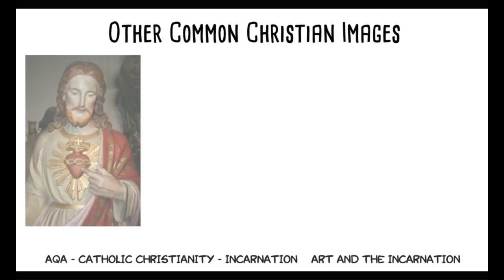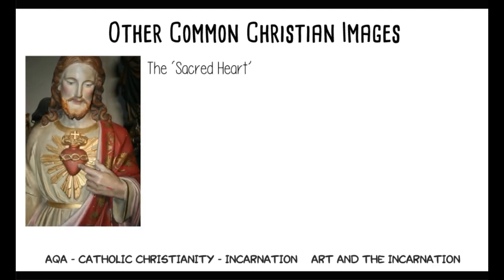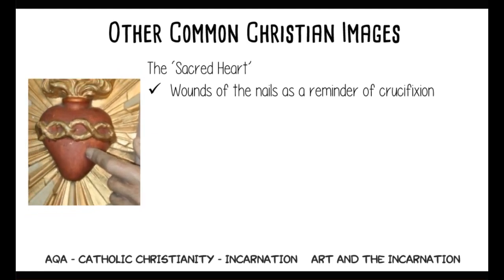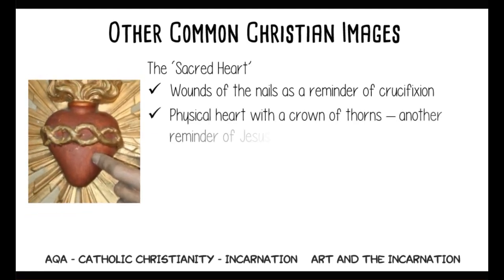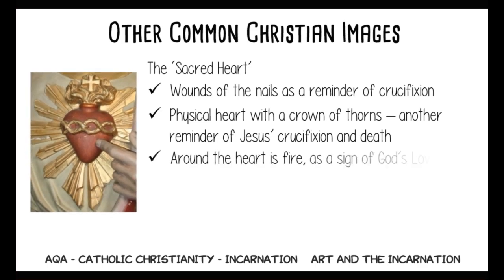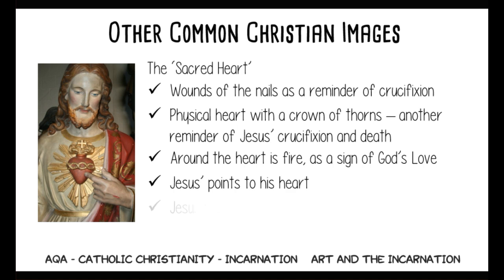The Sacred Heart is an image of Jesus which normally consists of the following elements. Jesus with wounds of the nails in his hands and feet as a reminder of his sacrifice on the cross. A physical heart on his chest with a crown of thorns wrapped around it to represent the crown Jesus wore at his crucifixion. Around the heart is a fire which represents God's love for all of humanity. Normally Jesus is using one of his hands to point to his heart, and it is traditional for his face to portray an expression of peace or love.